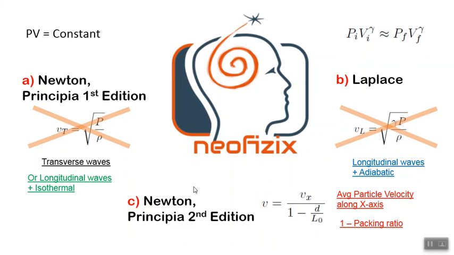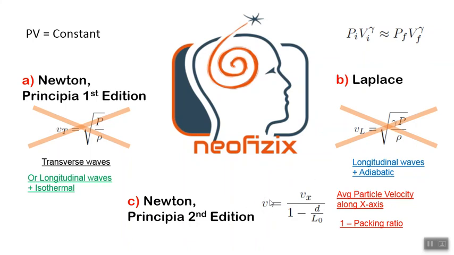If it has to be consistent with the kinetic theory of gases and elastic collisions, both these above formulas, Newton's first edition of Principia or Laplace's, cannot be used. They are not compatible with the kinetic theory of gases. Here, we have to derive it based on elastic collisions. Then it will be properly compatible with the kinetic theory of gases.